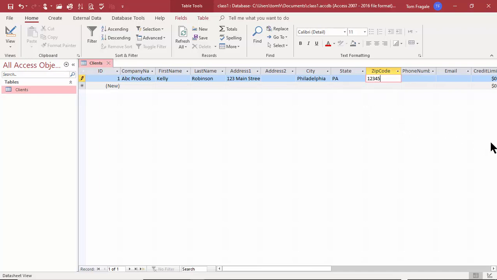I'm trying to, but because we made that field size 5, it won't let me type in any more than 5 characters there. Now the phone number, wouldn't it be nice if the parentheses and the dashes came up automatically? But right now we're going to type those in. Pretty soon we'll make that come up automatically. So I'll type in 555-1212. Now because we made that a text field, it would accept the parentheses and the dashes. If we made that a number field, it would not.